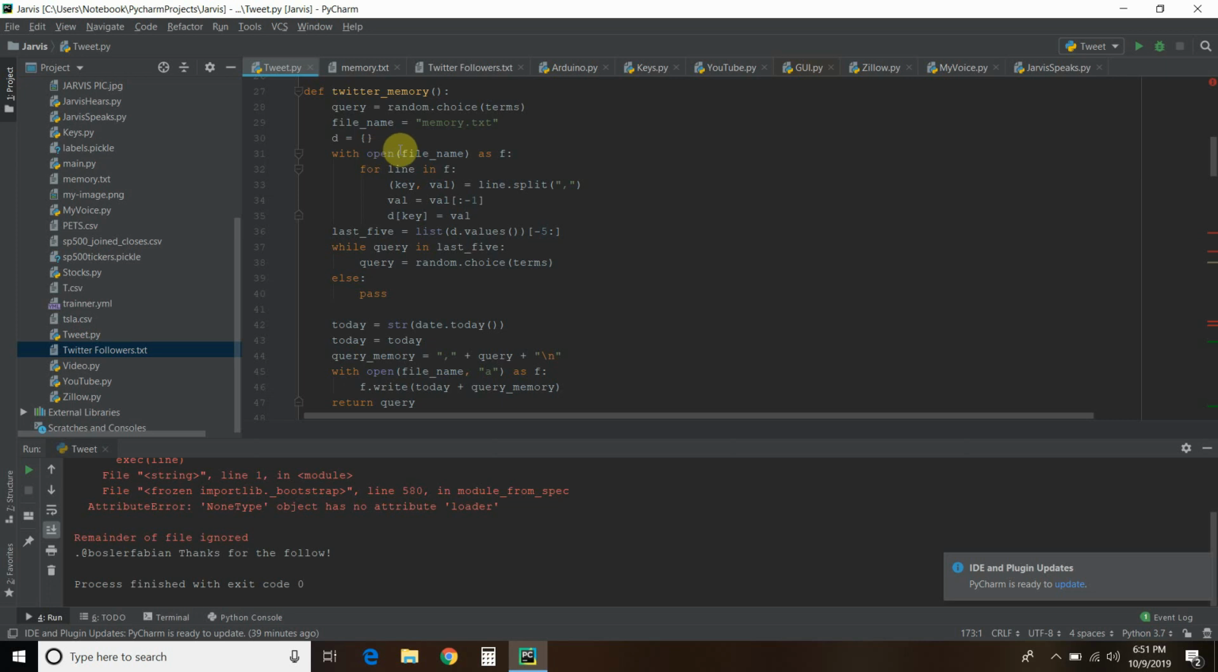With the file name of memory open as F, this is the common syntax for reading from a file. For every line in F, I want to show the key and the value and then split it at the comma. For the values, all the values up to the last one, not including the last one, I want you to attach that to a list called the values.